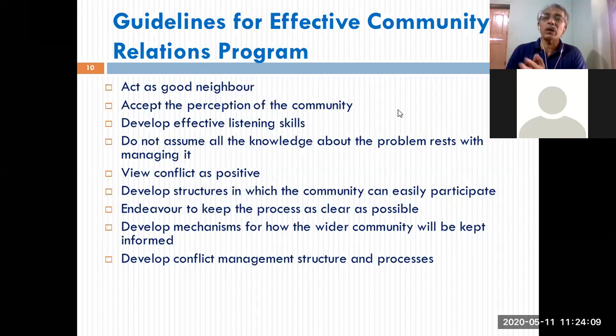To make your program complete and effective, you need to think of these conflict resolution mechanisms between the organization and the community you intend to serve.